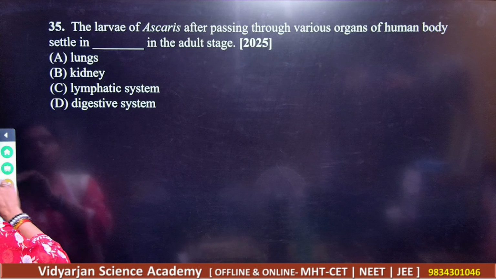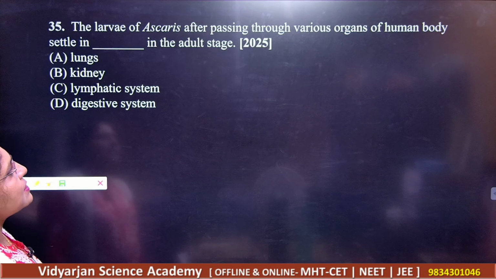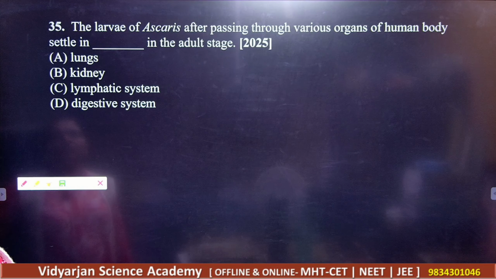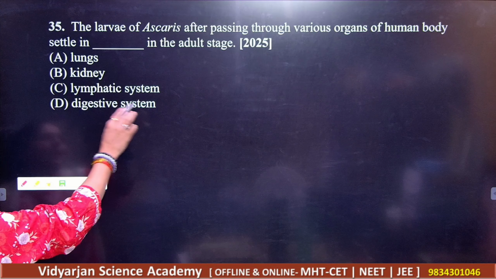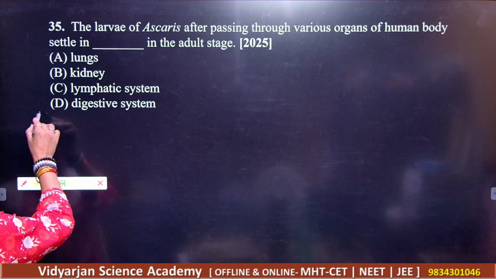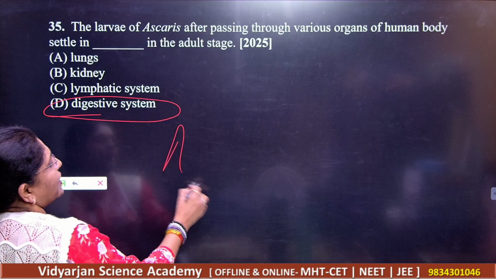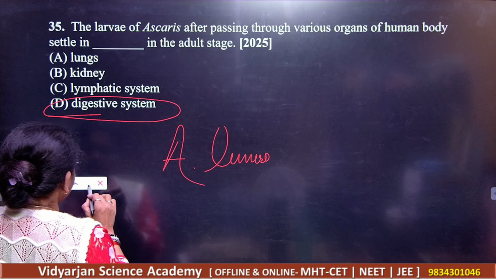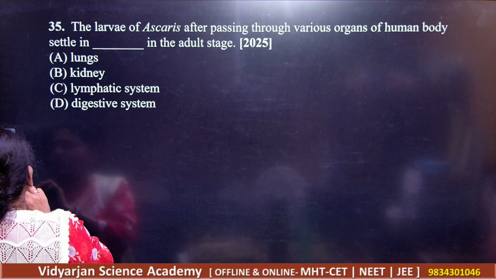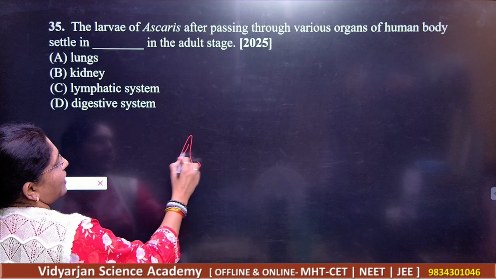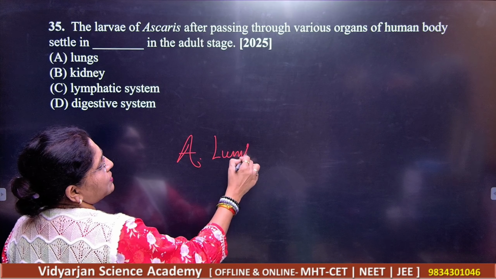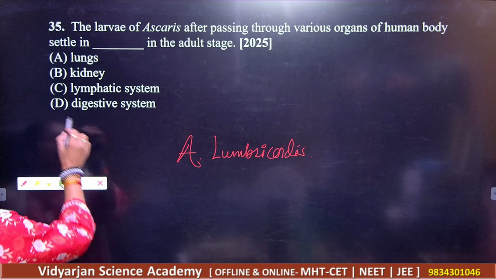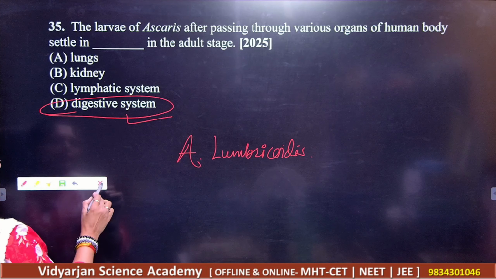Next, the larvae of Ascaris passing through the various organs of the human body settle in the dash stage of this one: lungs, kidney, lymphatic system, and digestive system. Of course, Ascaris is related with Ascaris lumbricoides, Ascariasis. Got it? So this is the pathogen which is getting attached with this one, right?